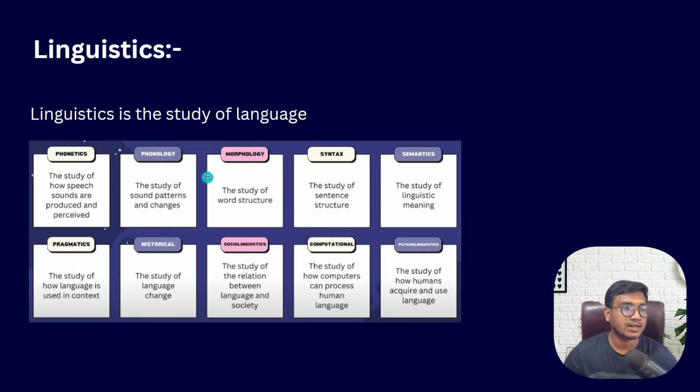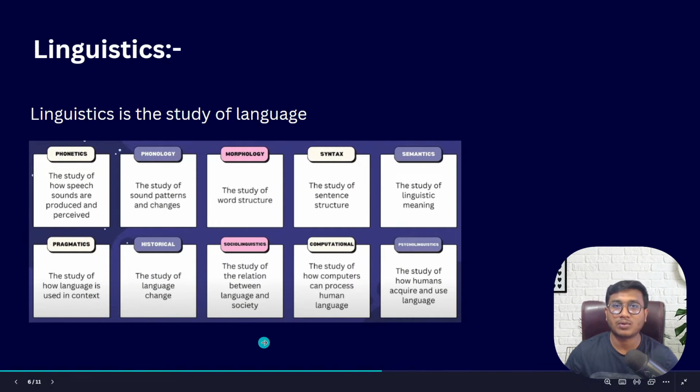Got it? Then there is another one called morphology, the study of word structure. Then there is syntax, the study of sentence structure. That means whatever grammar you usually learn inside English. Then you also have semantics, the study of linguistic meaning. Then the next one is pragmatics, the study of how language is used in context. Then historical linguistics, the study of language change. Then so on. You can see these are the linguistics available to study about language.